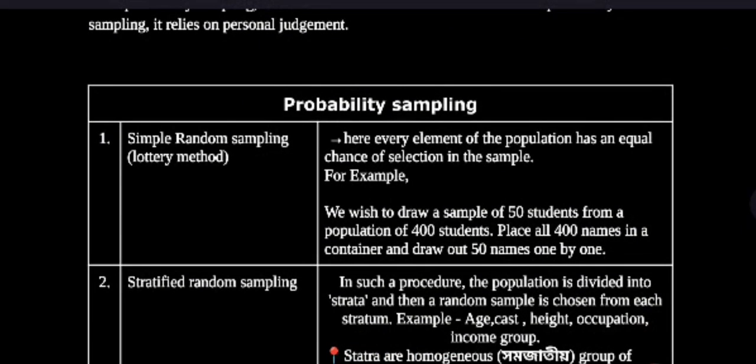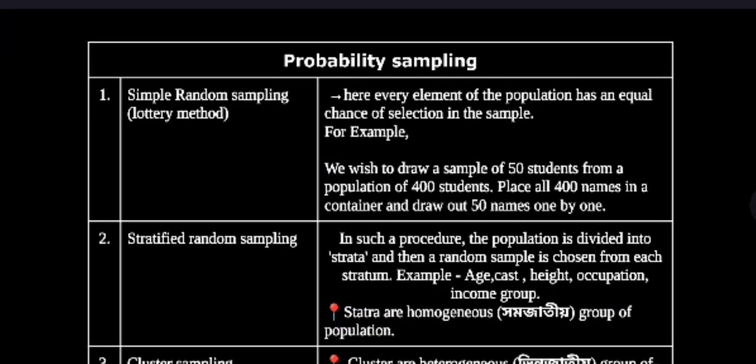Probability sampling has 5 types. One is simple random sampling. Here, every element of the population has an equal chance of being selected in the sample. For example, we wish to draw a sample of 50 students from a population of 400 students. Place all 400 names in a container and draw out 50 names one by one. This is called the lottery method.